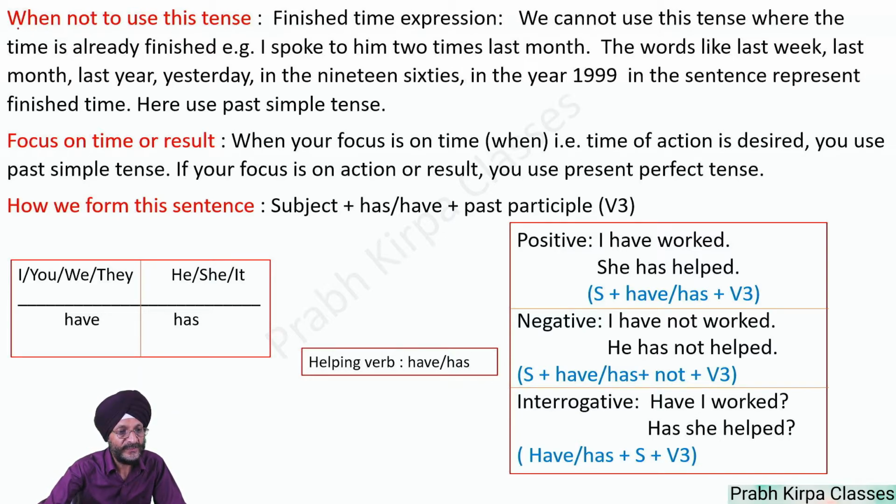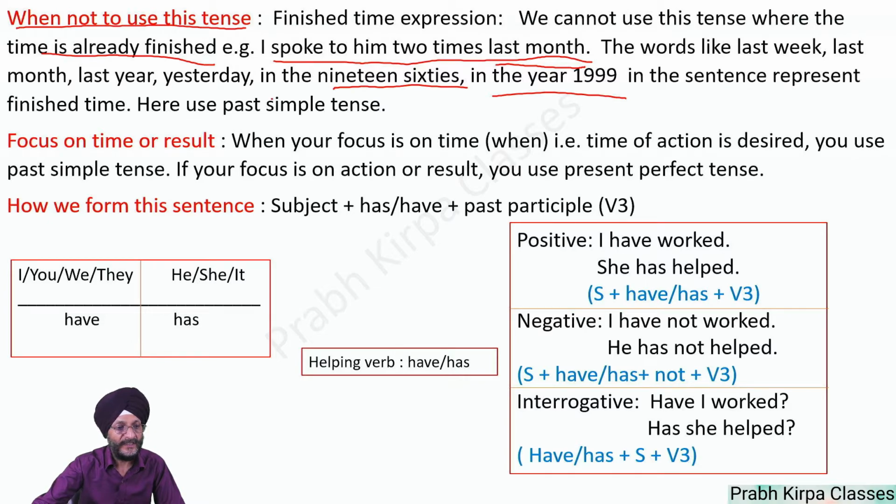When not to use this tense: there are instances when we are not to use this sentence. For example, finished time expression. We cannot use this sentence where the time is already finished. For example, I spoke to him 2 times last month. Here last month is the time which has already finished. So words like last week, last month, last year, yesterday, in the 1960s, in the year 1990 represent finished time. Here we use past simple tense.